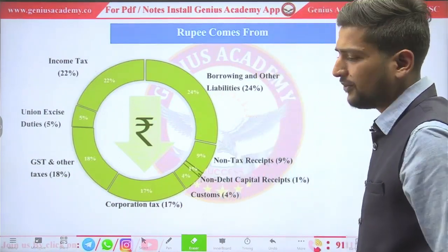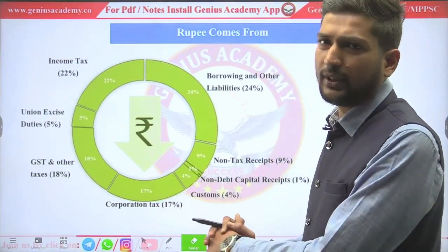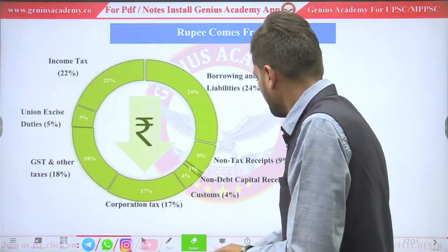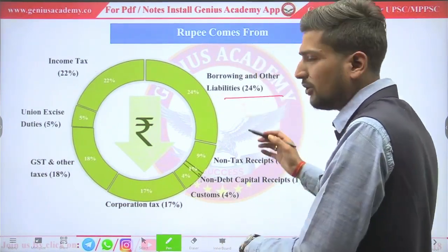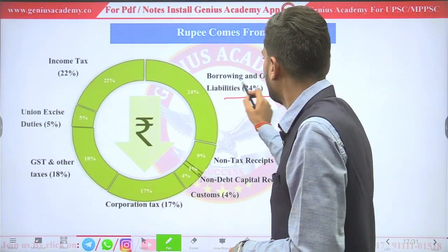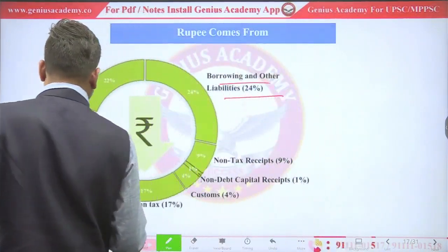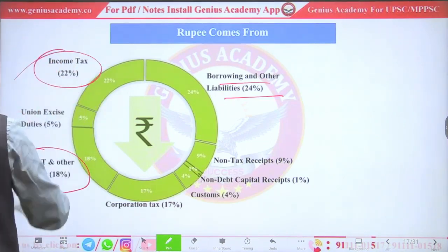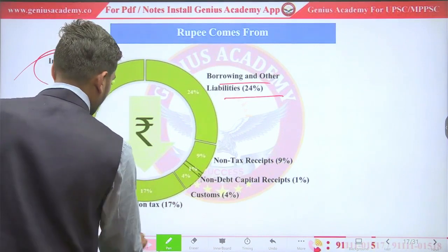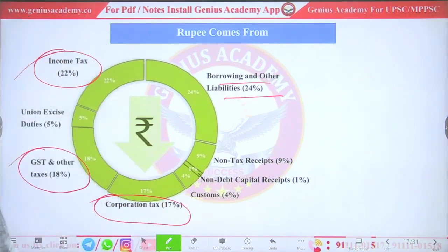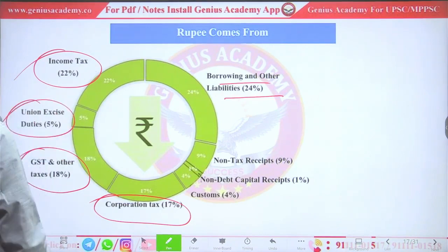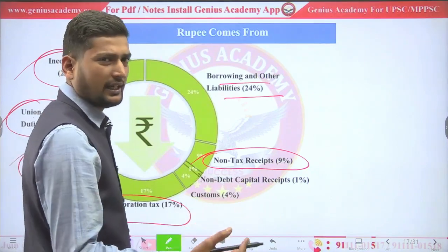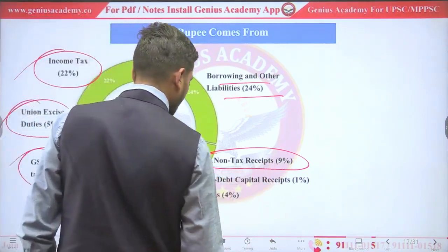Let's see rupees come from where. Government of India is earning money from borrowing, it is getting 24%. Borrowing income of India is coming from borrowing. Okay, 18% income is from GST tax, 22% income is from income tax, corporate tax covers 17%, and union excise duty covers 9%, and non-tax receipts just like fees and interest on loans are around 9%.